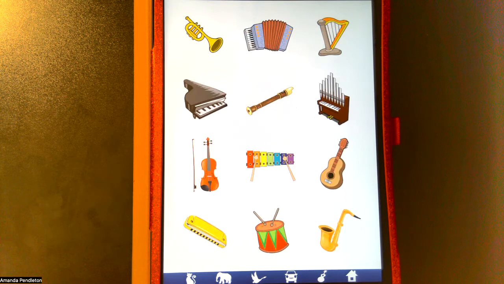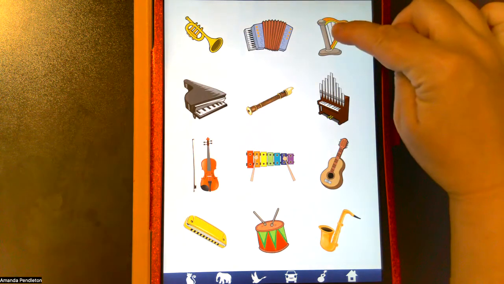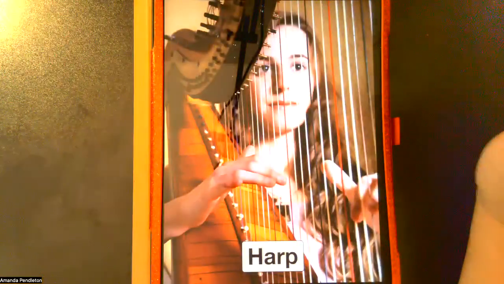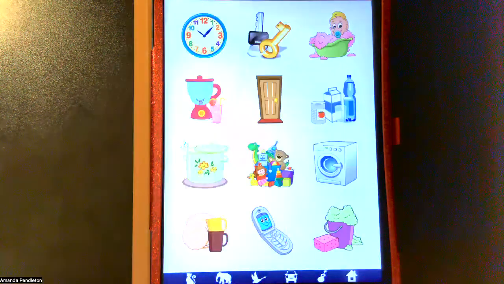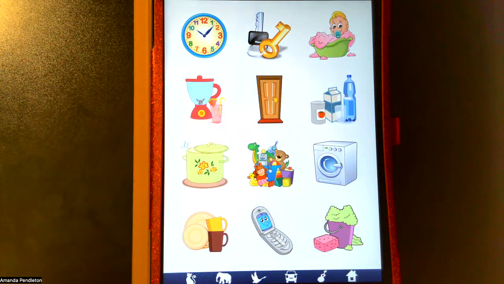You also have musical instruments. Again, this will play the musical instrument for us. Harp. And last, things that you would see around the house.